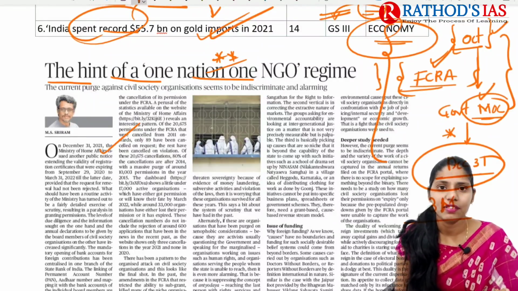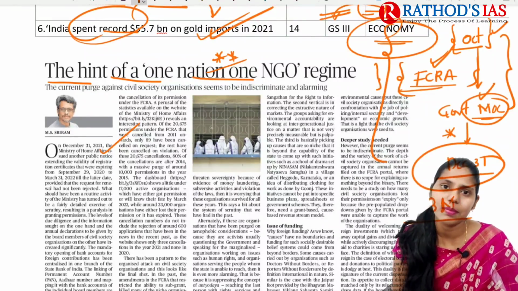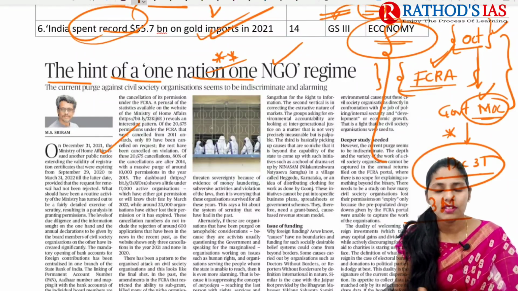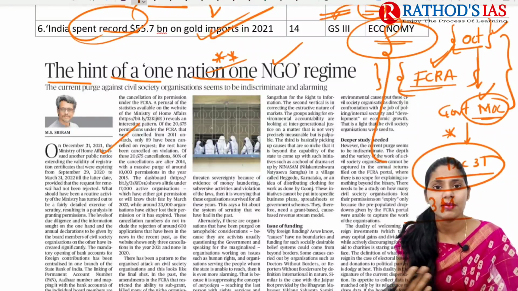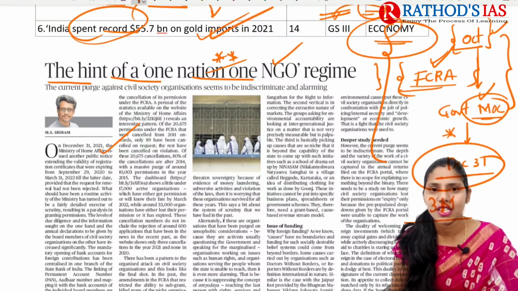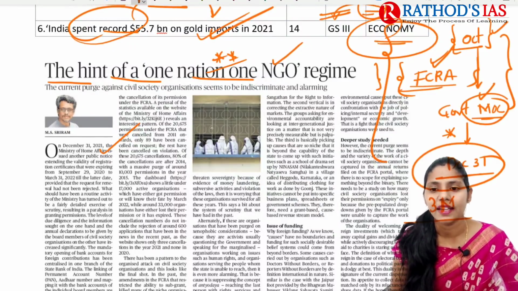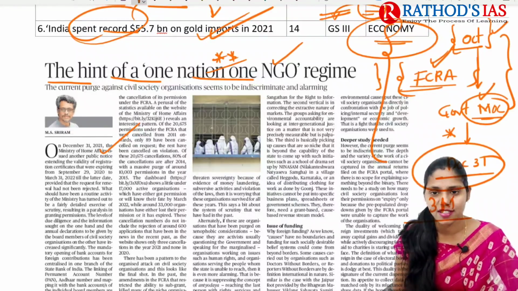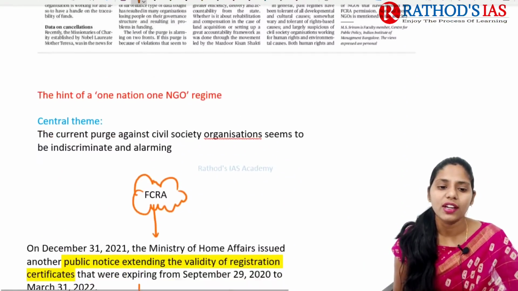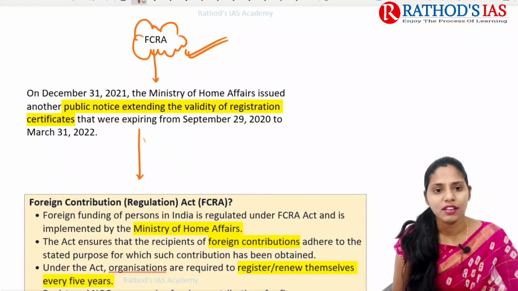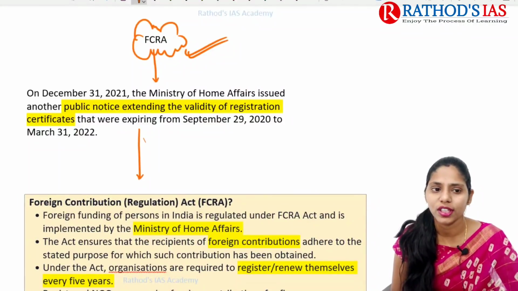If you are following current affairs daily, then you can easily remember this. It is not a big issue actually, because if a news item is coming up today, and it is important, we will repeatedly get editorials and articles regarding developments in that issue. So if you are following the newspaper daily, then you can easily remember those issues. And understanding issues is important rather than mugging up facts. So now let us see what this article is talking about. This article is mainly talking about FCRA, that is Foreign Contribution Regulation Act.